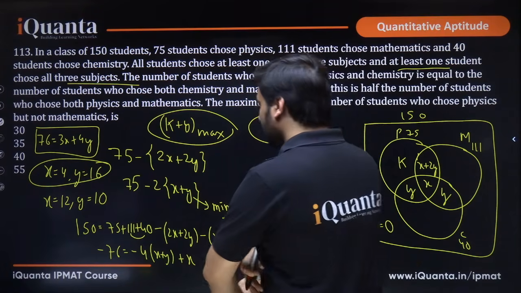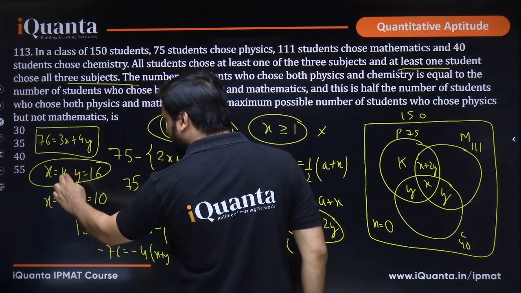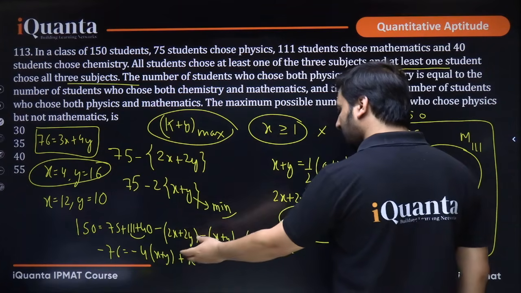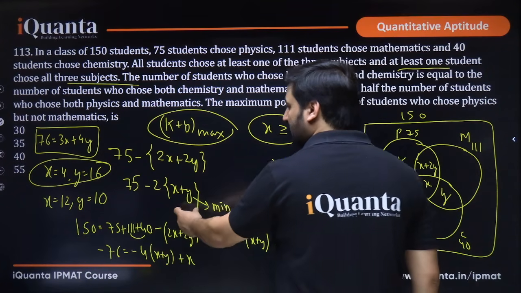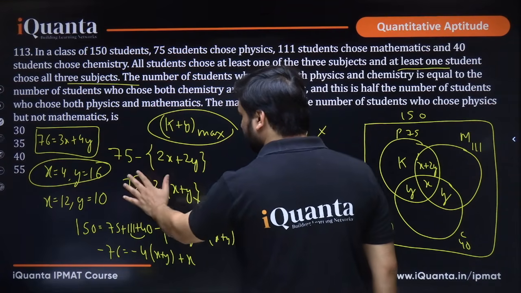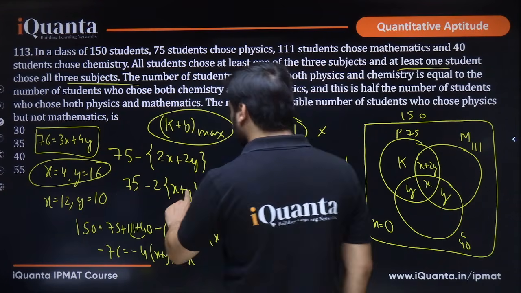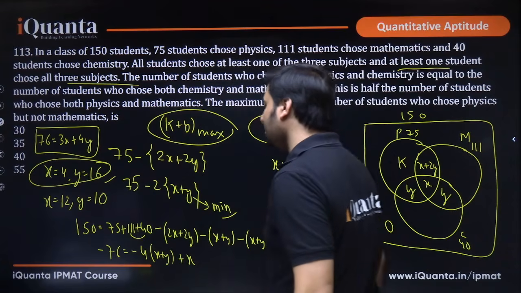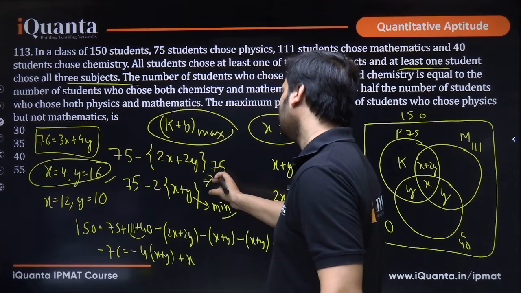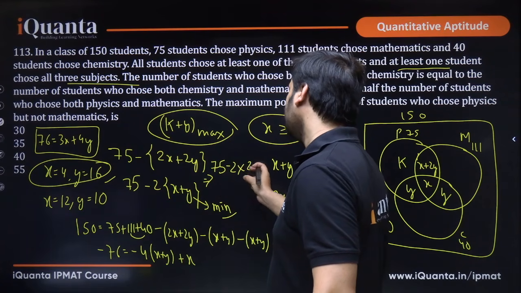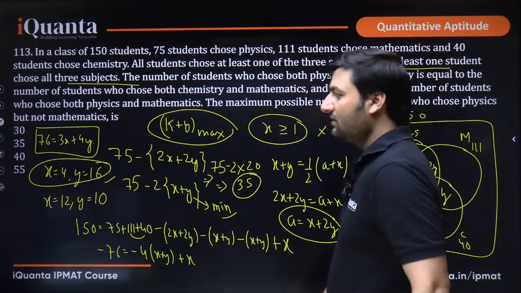But what do we see? We needed the minimum sum of x and y. So x and y here are giving a sum of 22, because we will be putting it over here, right? If we put the minimum value of x plus y here, we will be getting 75 minus minimum, which will give us the total maximum. So 12 and 10, their sum is 22. So this is increasing. So we will go ahead with 4 and 16. If we put 4 and 16 here, what do we get? 75 minus 2 times 4 plus 16, which is 20. 75 minus 40 gives us 35. 35 is our answer.